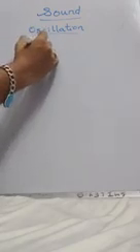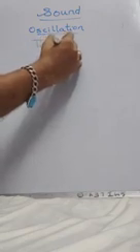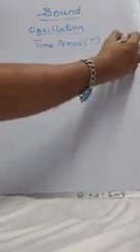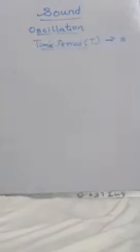Now, what is the meaning of oscillation? We will study a few important terms related to sound. Oscillation means to and fro motion of a particle. What is time period? Time period, which is denoted by T, has the SI unit seconds. We have already studied that time period is the time taken to complete one oscillation.